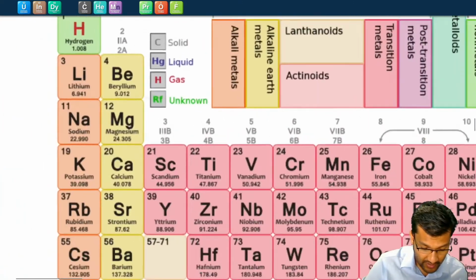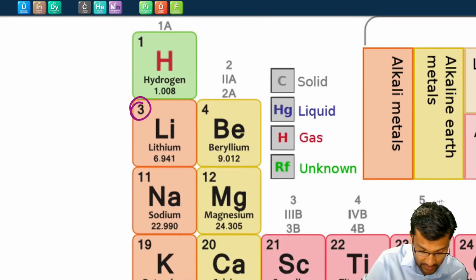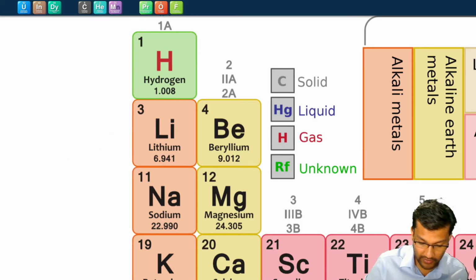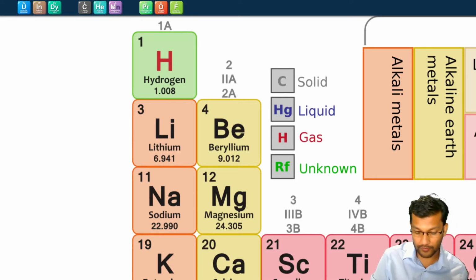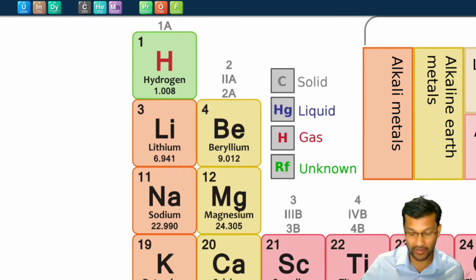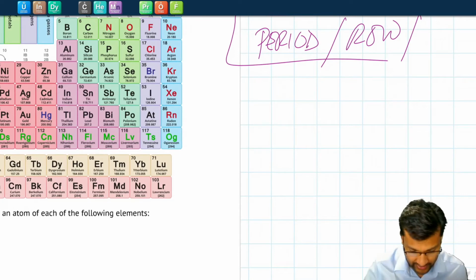Some other things that I want to point out that are included in a periodic table: we have the atomic number, we have the atomic symbols, the name, and we also have the atomic mass, the average atomic mass, which comes in very useful and we'll need a lot throughout this course. So those are the four bits of information that are included in all major periodic tables. Now, there are a few things that I wanted to point out in the periodic table.